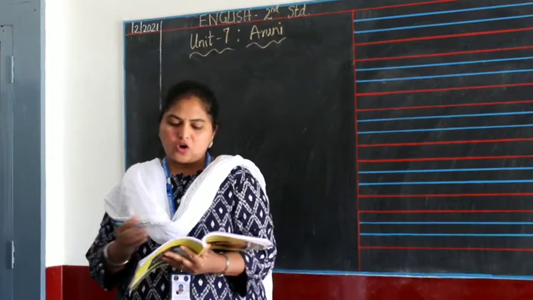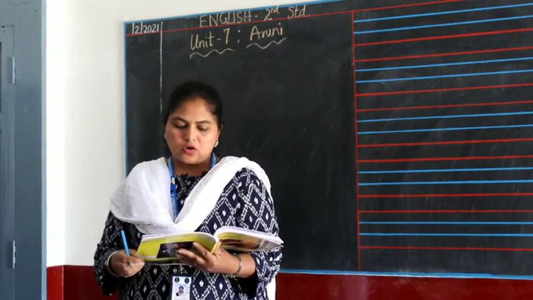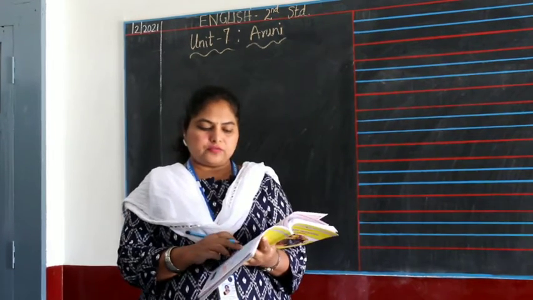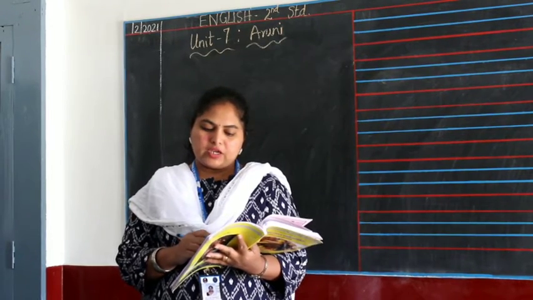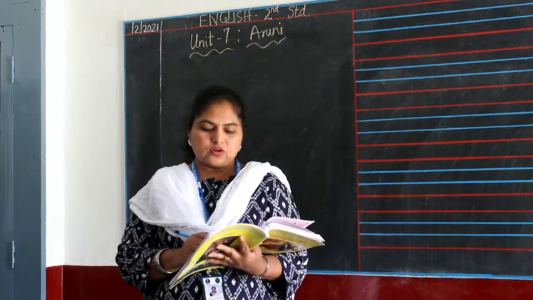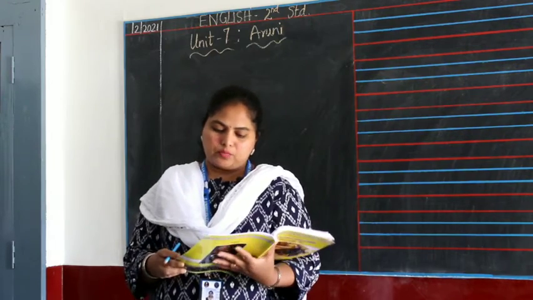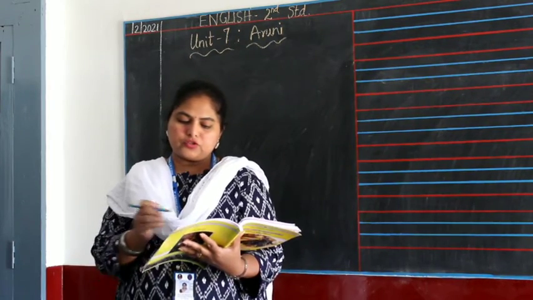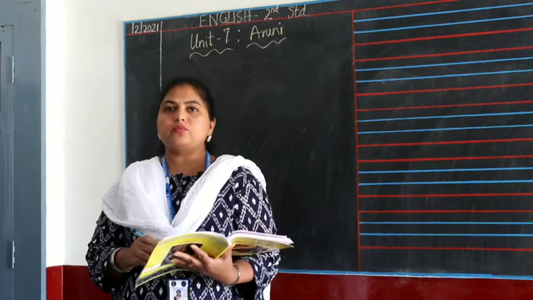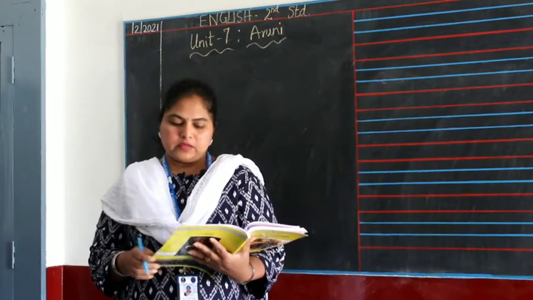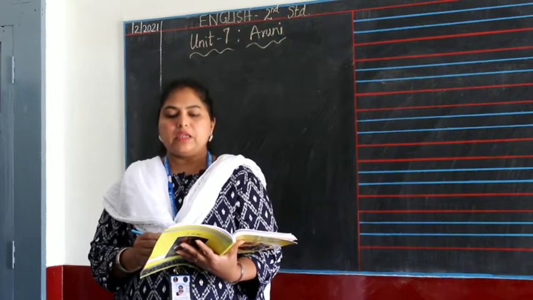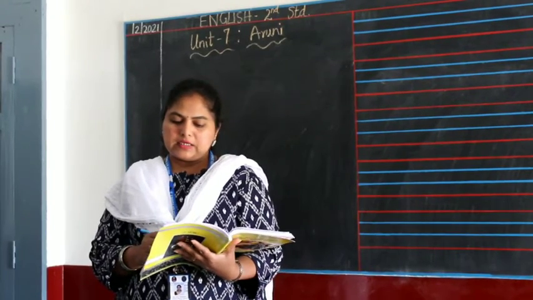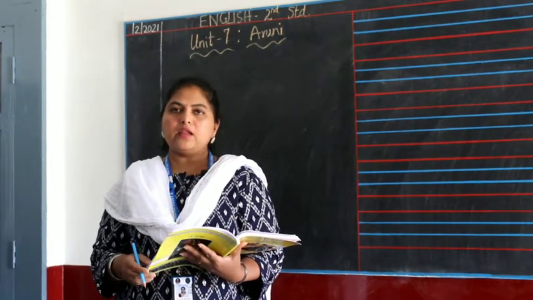You can write the letter hall, H-A-L-L, hall. They had given tall, T-A-L-L, then dash A-L-L, you have to use one of the letters. Fall, F-A-L-L, then H-A-L-L, hall, then T is already given, so you use B, B-A-L-L, ball. I will send the photo of these words, okay. Next is E-L-L, so you have to use the W, F, H, T, B to form the words with E-L-L. That will be W-E-L-L, well, F-E-L-L, fell, H-E-L-L, hell, T-E-L-L, tell, B-E-L-L, bell.